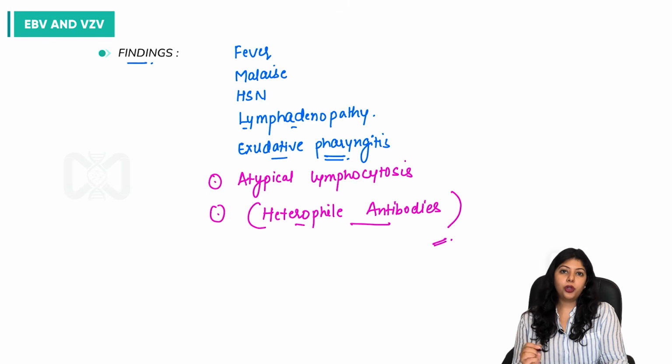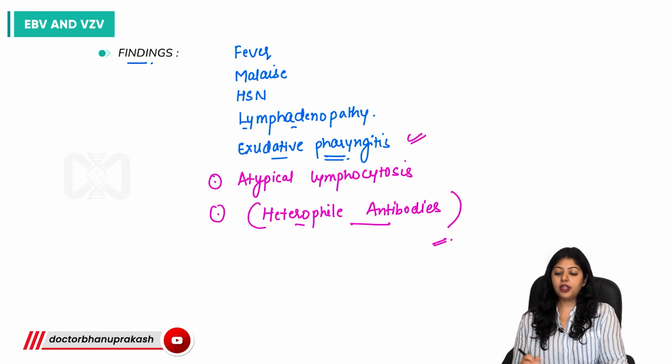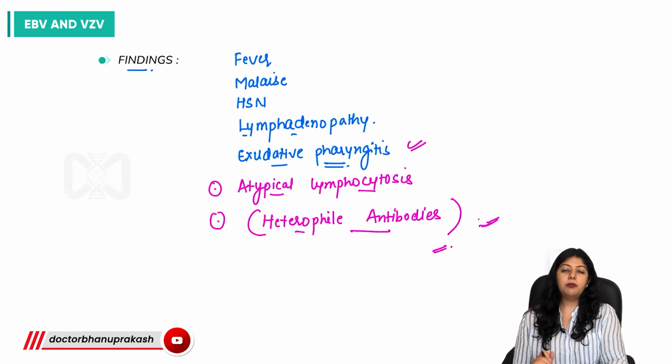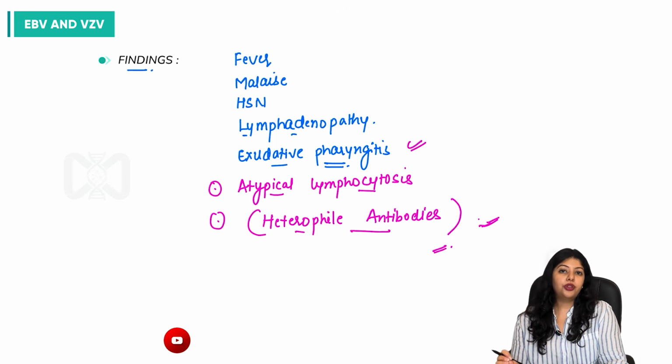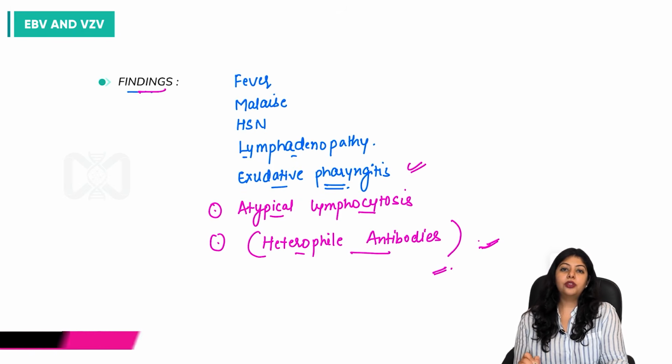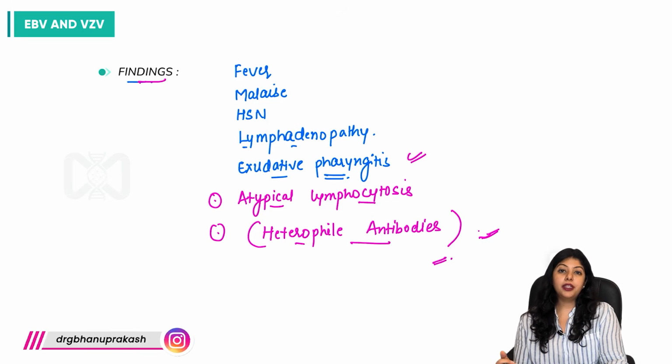What would not be present in mononucleosis-like syndrome are exudative pharyngitis and heterophile antibodies, whereas atypical lymphocytosis would be present in mononucleosis-like syndrome, right? So this concludes the important clinical findings of infectious mononucleosis.